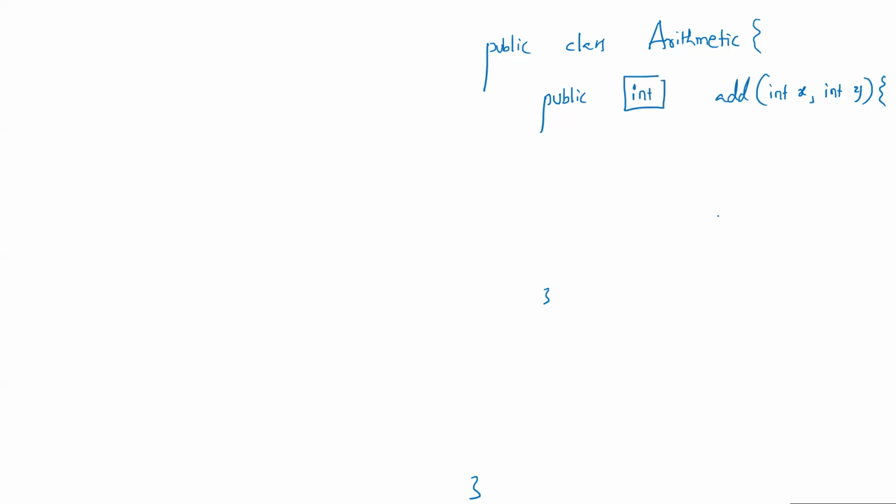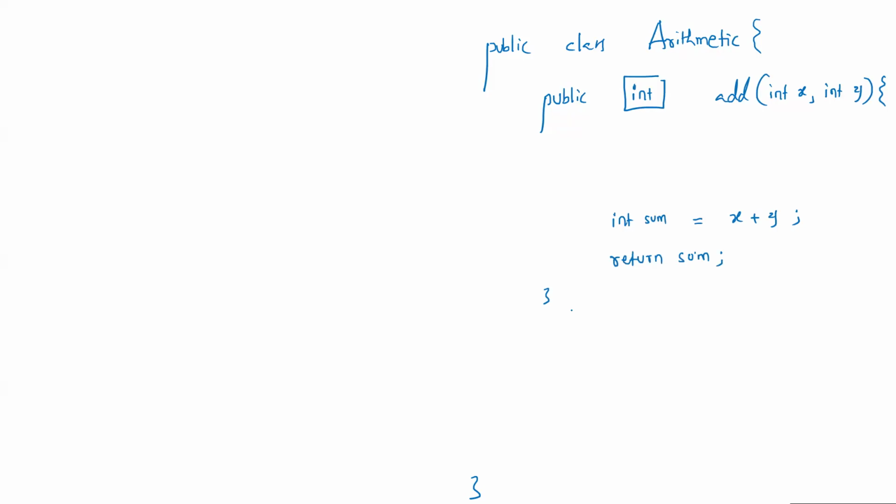Then what's the logical task? x plus y. Then int some variable sum. Then as per the method syntax, return sum. Correct? So a method add in arithmetic class.